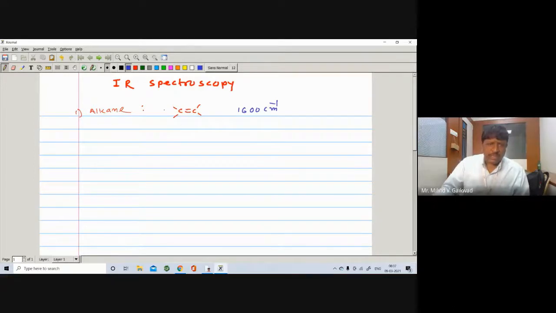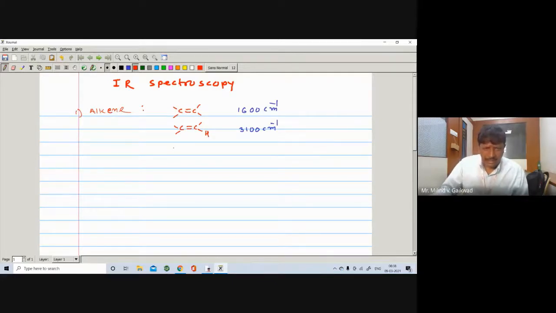Also, if there is an H on the double bond, then the CH stretching will appear near about 3100 centimeter inverse. It is of alkene, not alkane.